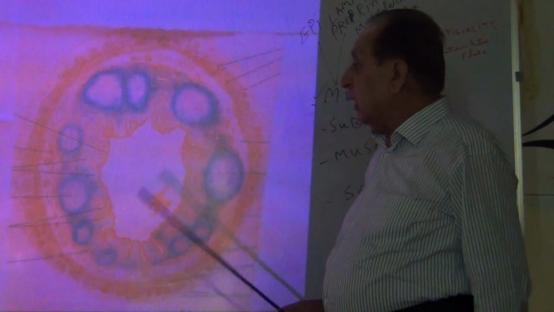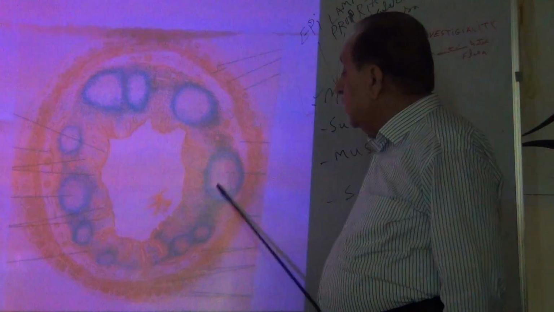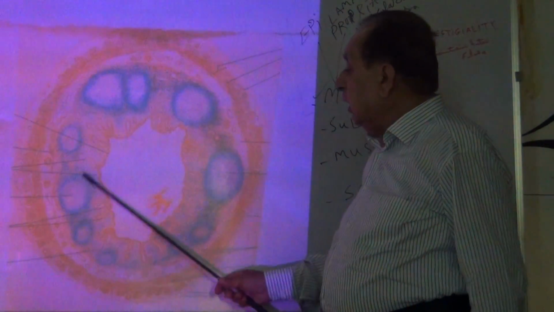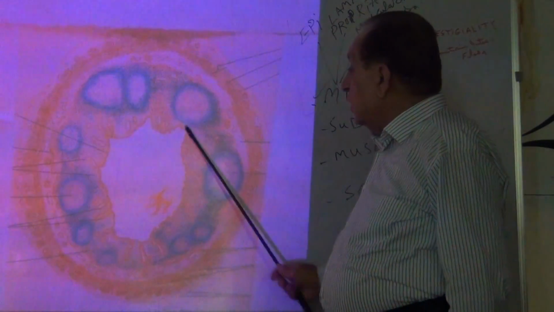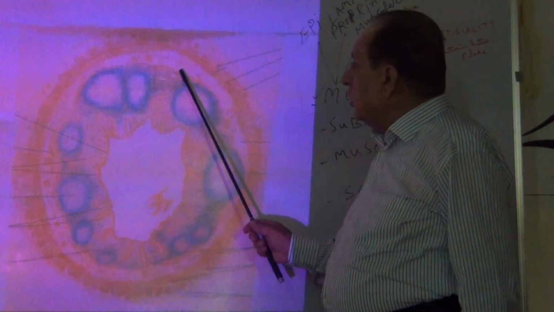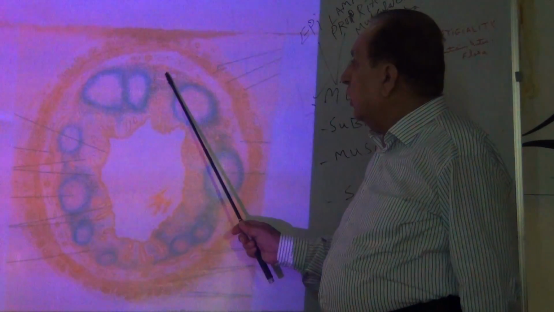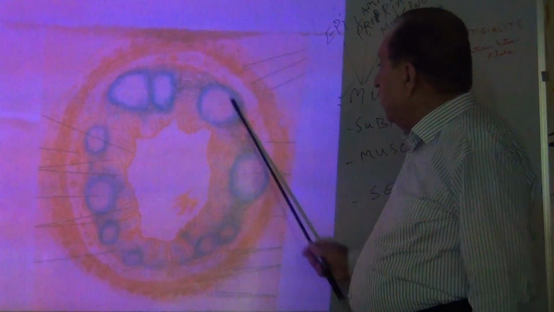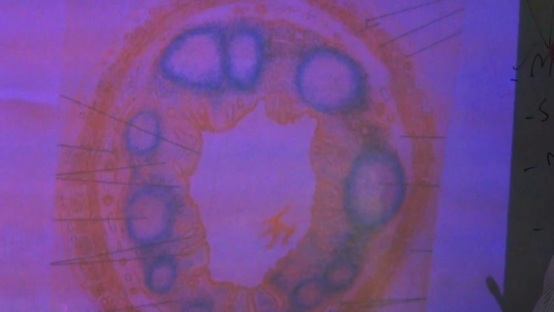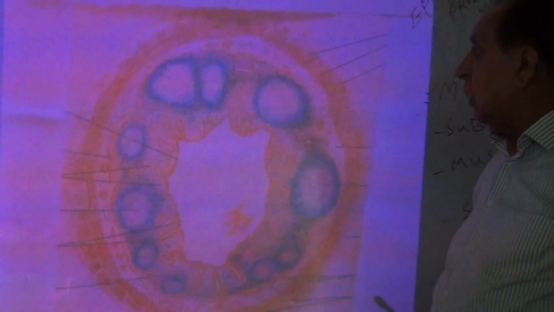Now this lamina propria mainly contains the lymphatic nodules, and the lymphatic nodules surround these intestinal glands. Outer to the lymphatic nodules is the muscularis mucosa, a thin layer of smooth muscle that contains an inner circular and outer longitudinal layer of muscles. This was about the mucosa.